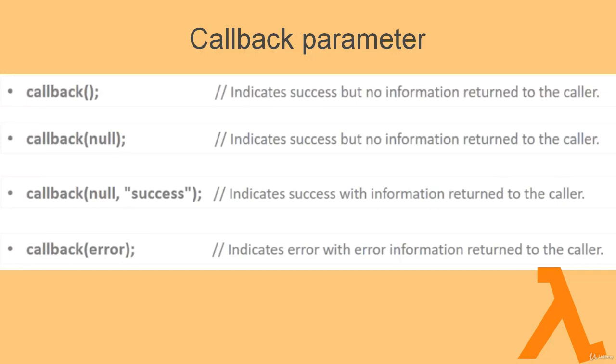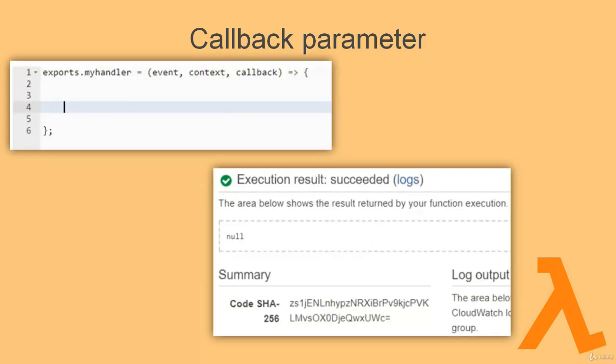When you write error in the callback method, it indicates the error information returned to the caller. So this was the syntax. Now a brief demonstration of how it works. As we can see here, if we don't write any callback method, the execution result prints success and returns null. No value is returned.